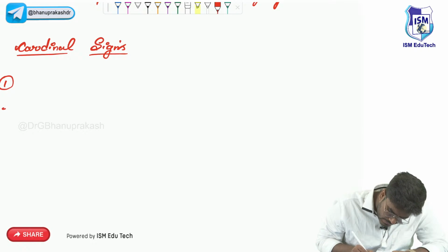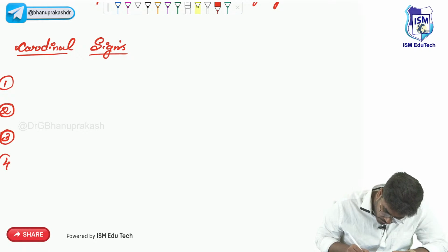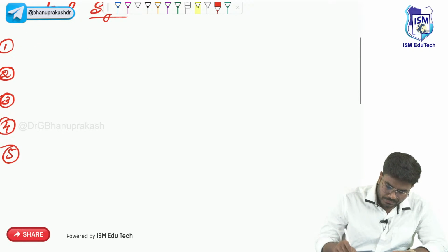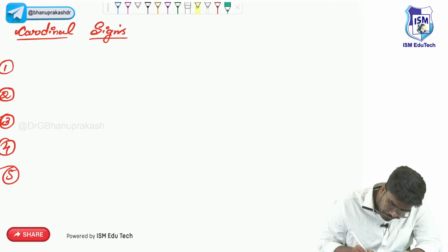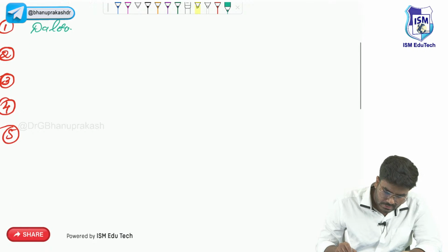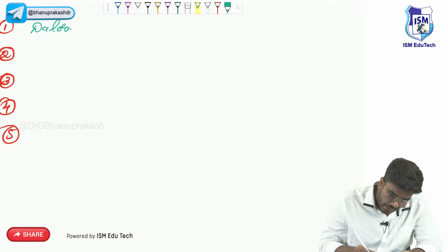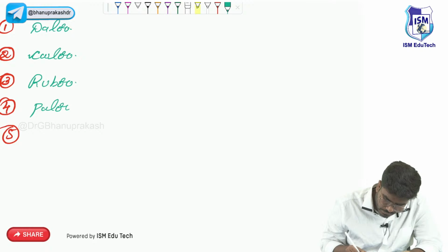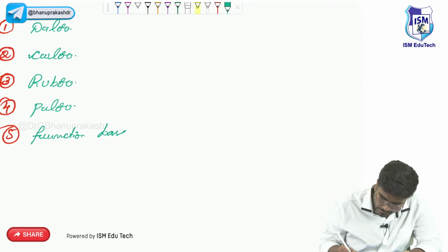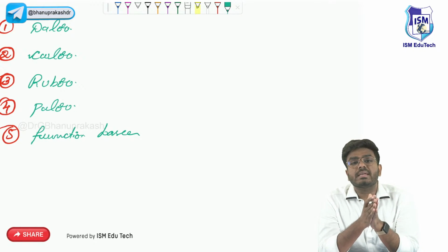There are 5 cardinal signs which I want you to know: 1, 2, 3, 4 and 5. I just want you to think yourself, what are these cardinal signs of inflammation? Let's start with dolor. It's not the dollar which everyone is trying to earn. Dolor, calor, rubor, tumor and functio laesa. These are the cardinal signs of inflammation.